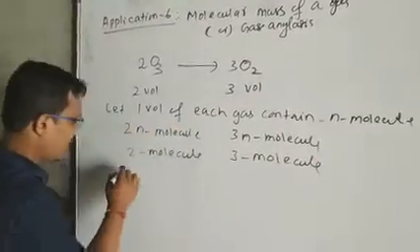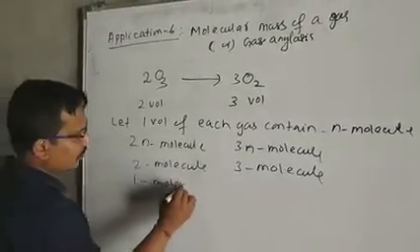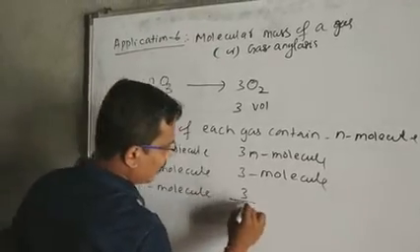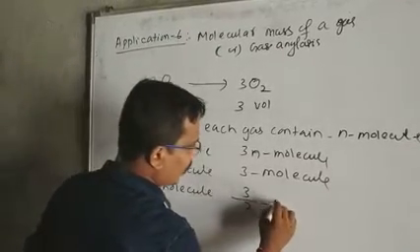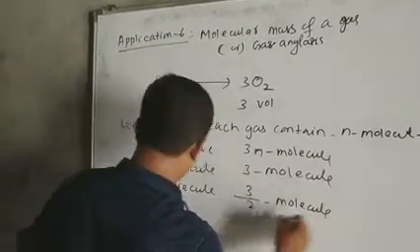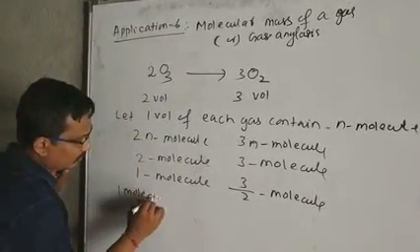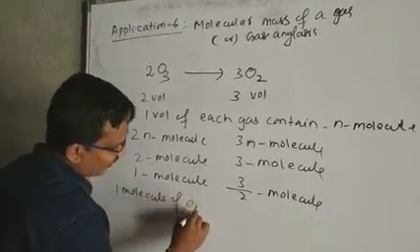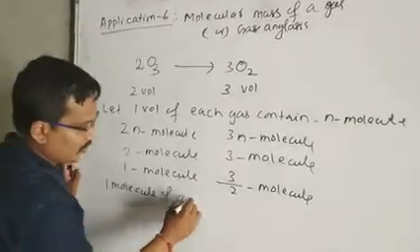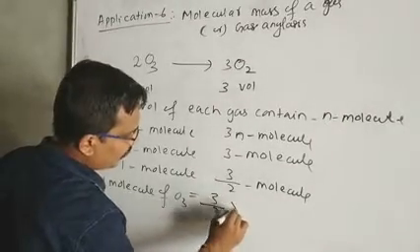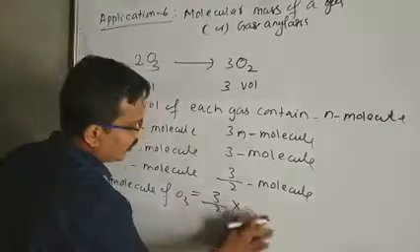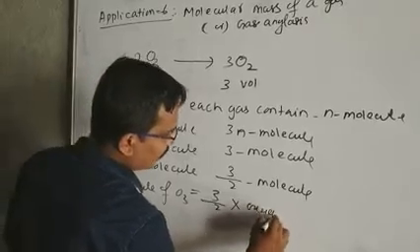Now find out for 1 molecule. 1 molecule of ozone gives 3/2 molecules of oxygen. From the above it is clear that 1 molecule of ozone equals 3/2 into oxygen molecule.